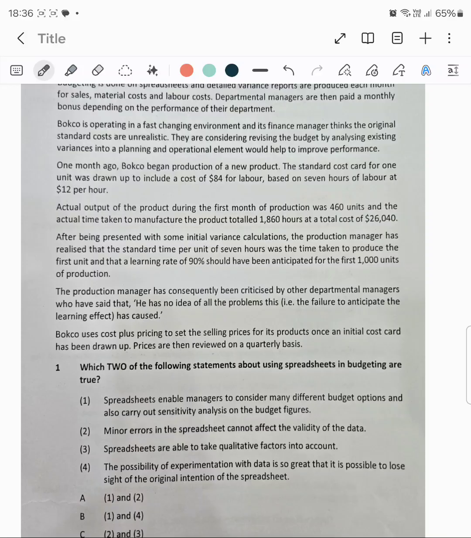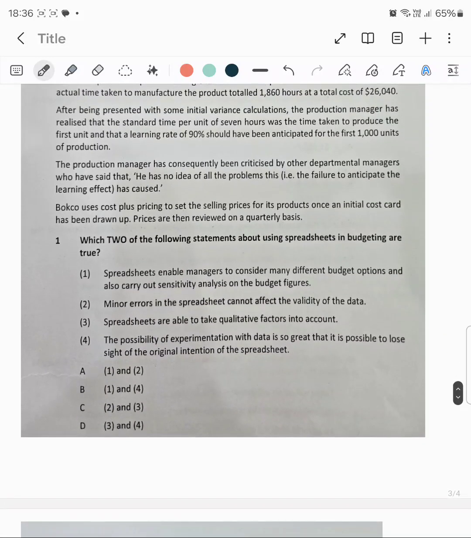Bokco uses cost plus pricing to set the selling price for its product. Once an initial cost card has been drawn up, prices are then reviewed on a quarterly basis. All right, so let's read the first question.